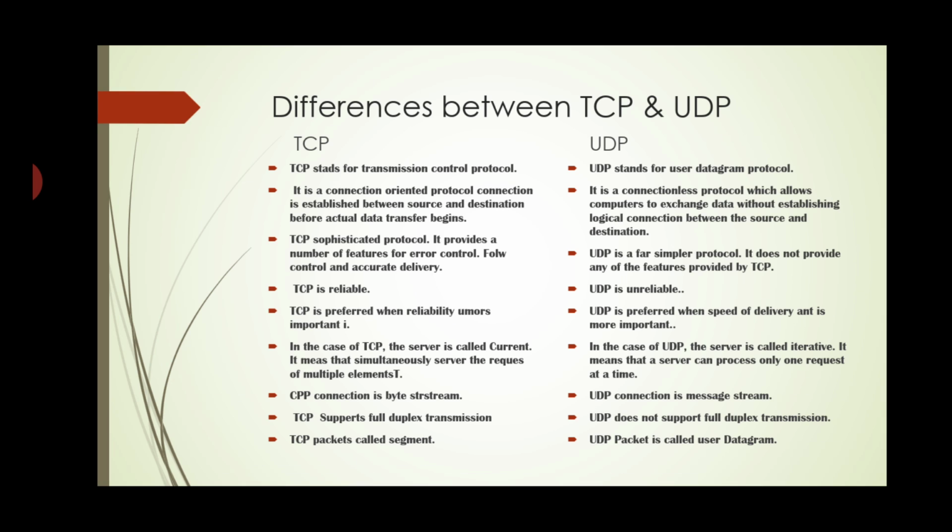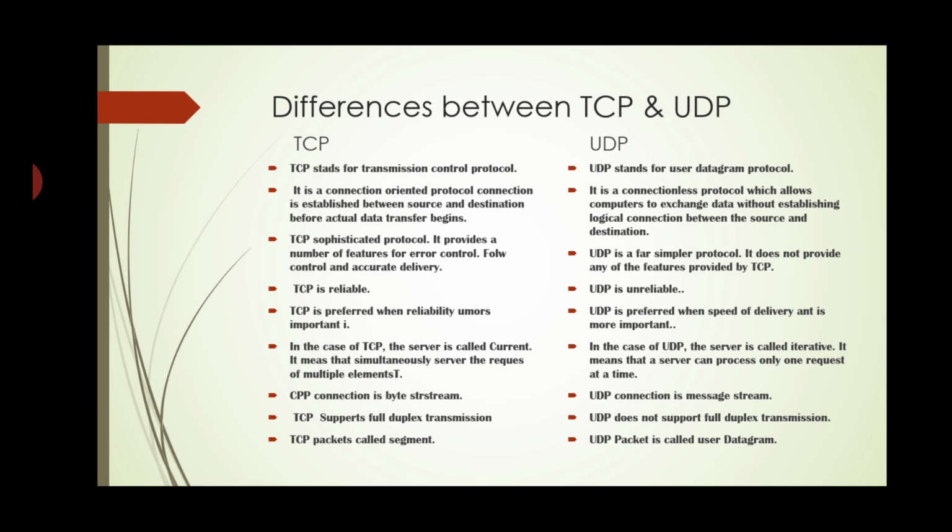UDP is unreliable. TCP is preferred when reliability is required or important. UDP is preferred when speed of delivery is important. In the case of TCP, the server is called concurrent. It means that the server can handle requests of multiple clients simultaneously.